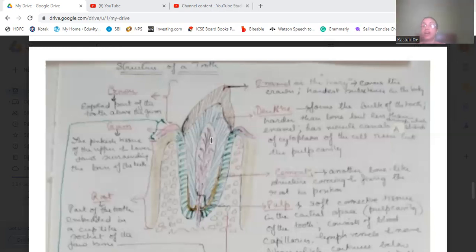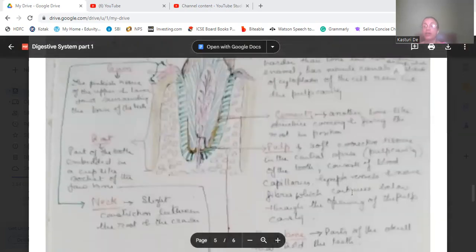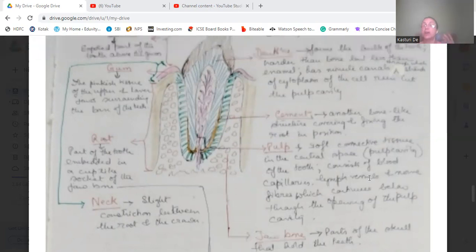Just below the dentine is the pulp cavity. It is the soft portion in the central space of the tooth, which consists of blood vessels, that is blood capillaries, lymph vessels, and nerve fibers.